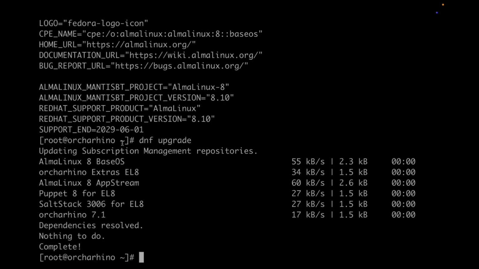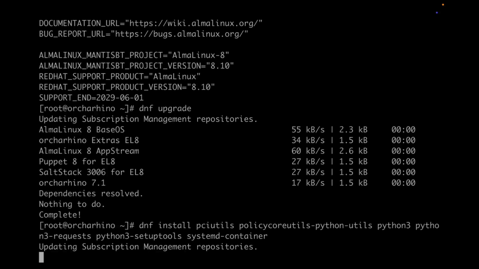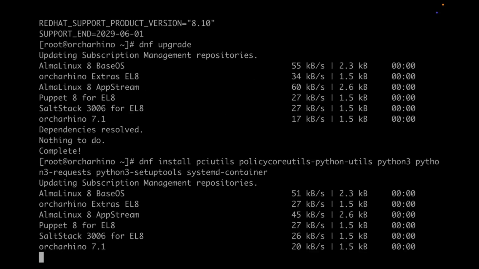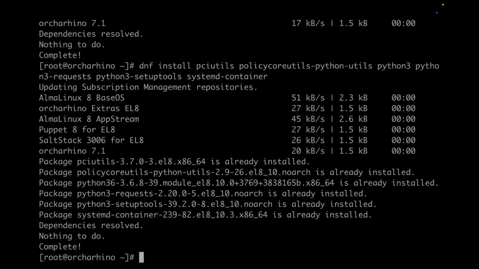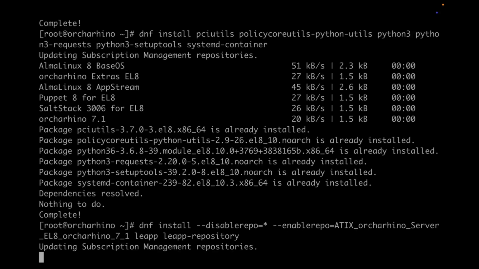So next step will be to install the prerequisites. In our case, they were already installed. Now, the next step is to install the Leap packages.